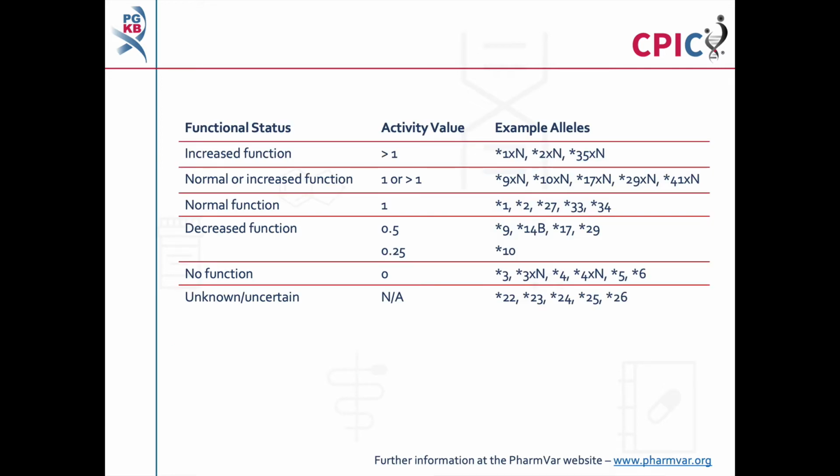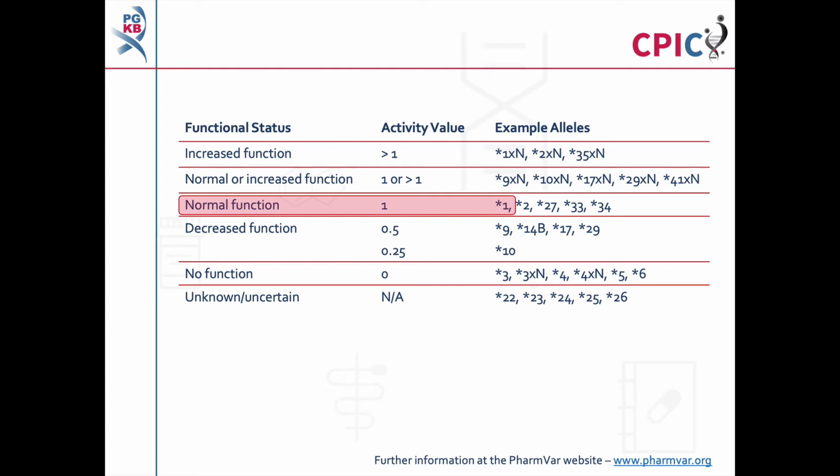There are almost 150 different CYP2D6 alleles which are designated as star alleles. Each star allele can be assigned an activity value based on its activity level compared to the star 1 allele. The star 1 allele has an activity value of 1. This table gives the activity values of some CYP2D6 star alleles. It is based on the CYP2D6 allele functionality table, which can be found on the PharmGKB and CPIC websites. Links to these are given in the description below this video.